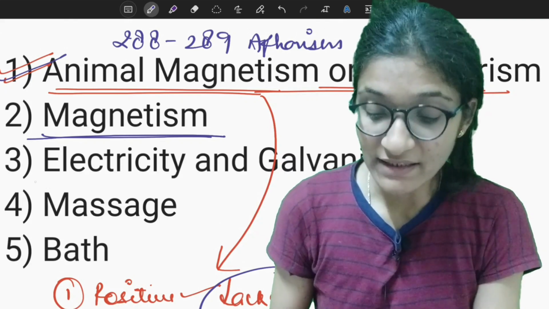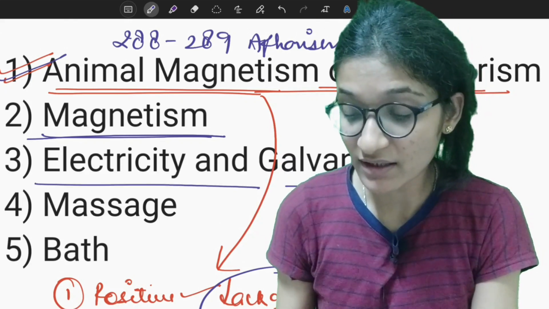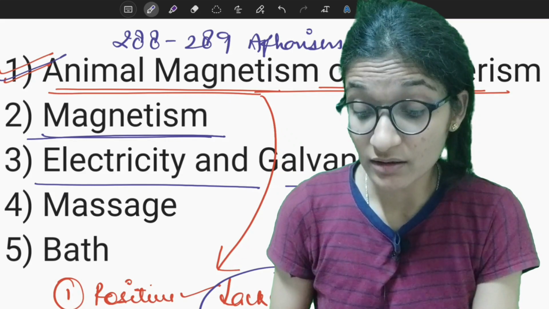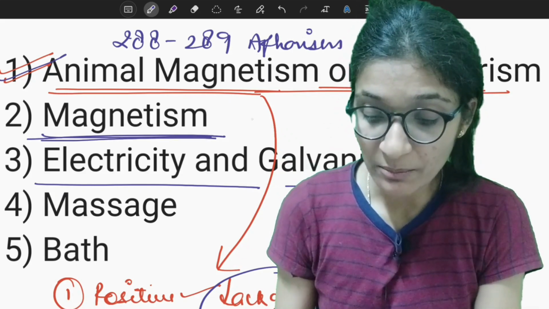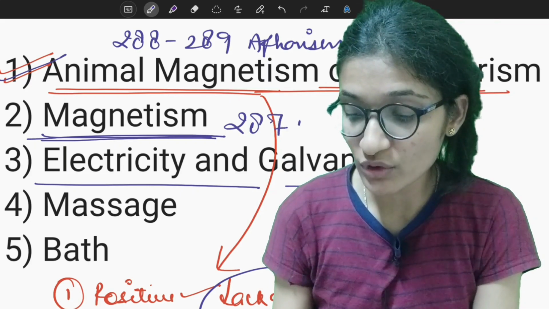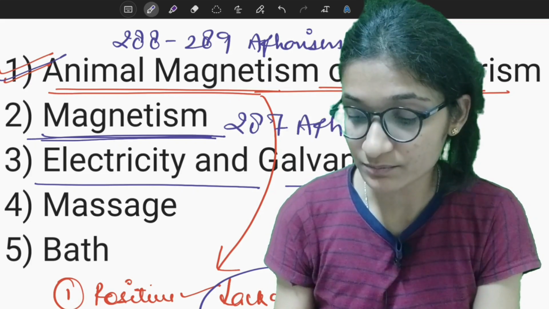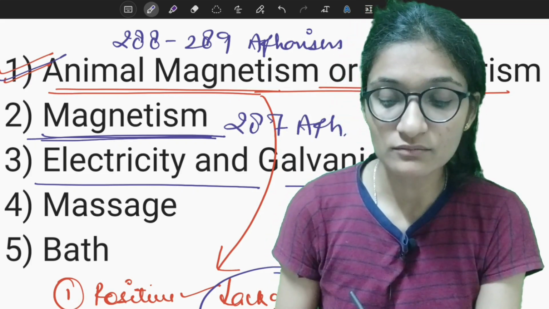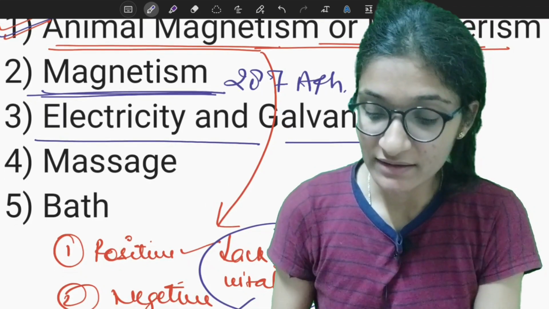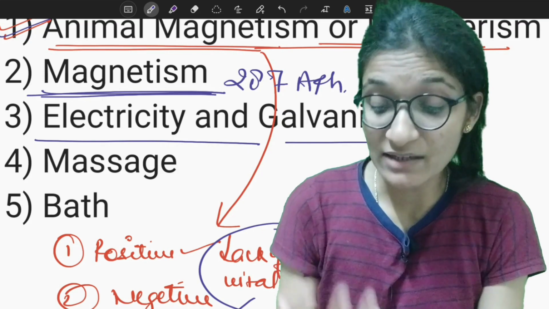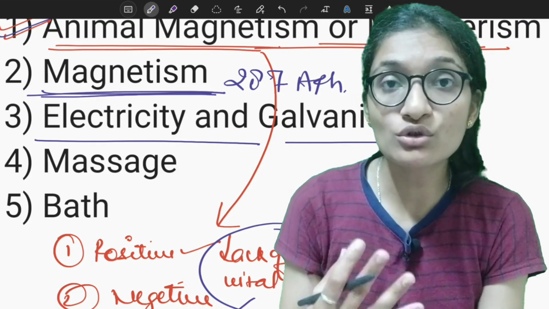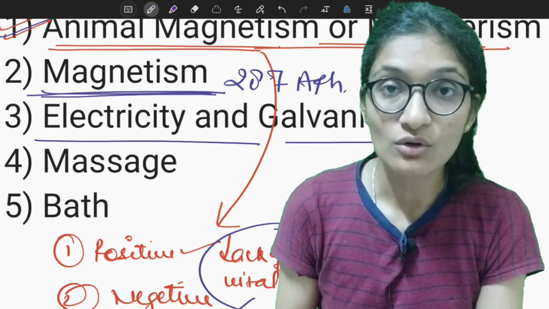Next is electricity and galvanism. Before talking about electricity and galvanism, magnetism is mentioned in the 287th aphorism. Now electricity: the dynamic powers of electricity are also used to treat the patient.